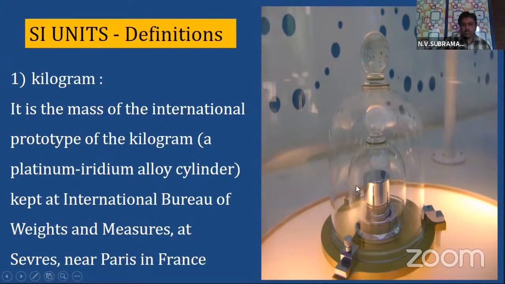So this cylinder, which is of 1 kg and made up of platinum and iridium alloy, is considered as the prototype of the kilogram.